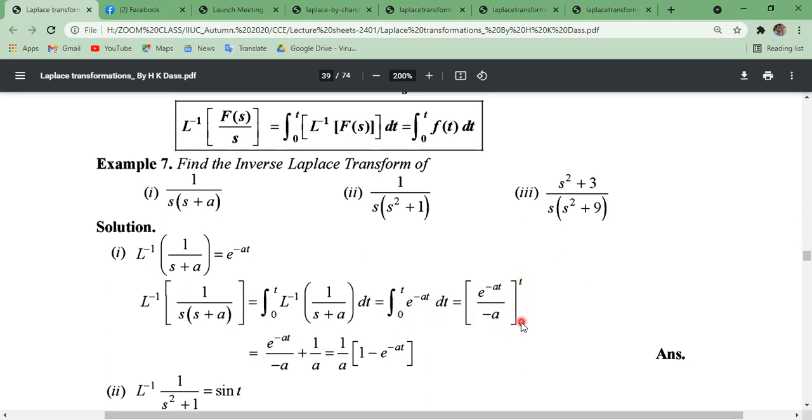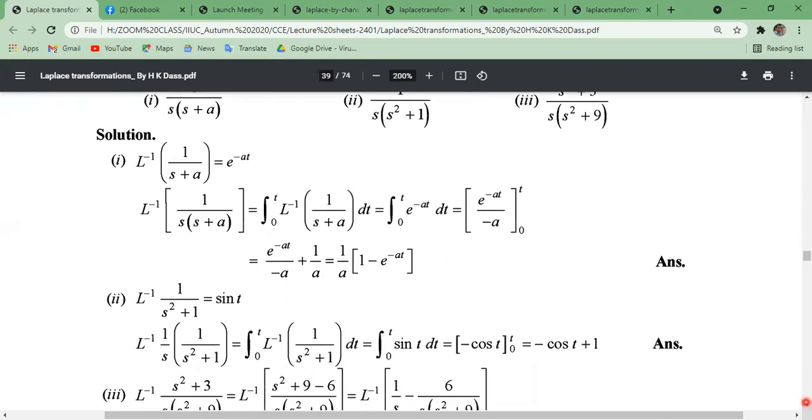Now putting the limit, upper limit t and lower limit 0. So putting upper limit t, we get this one in the place of t, and putting lower limit t equals 0, we get only 1 by a. So this is the result. Very easy result.